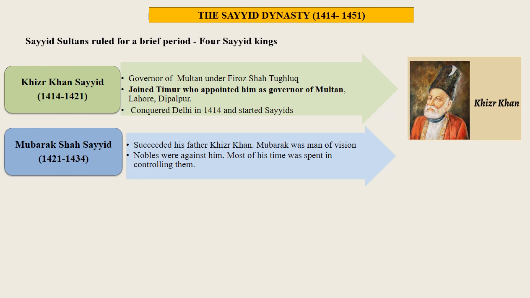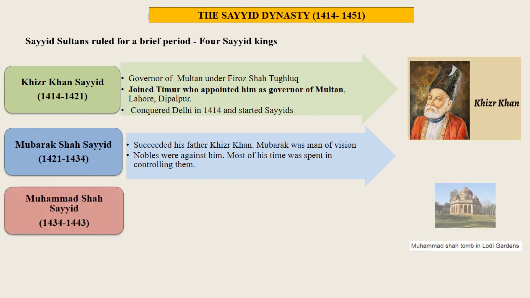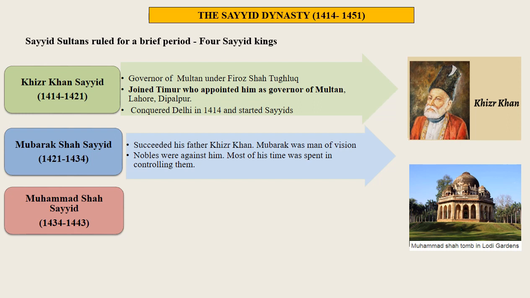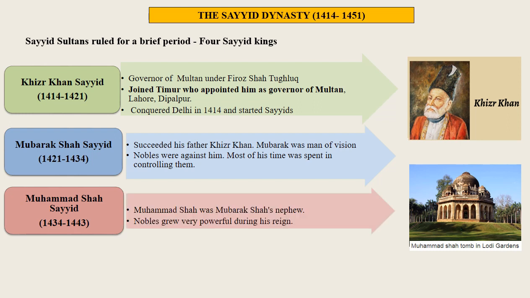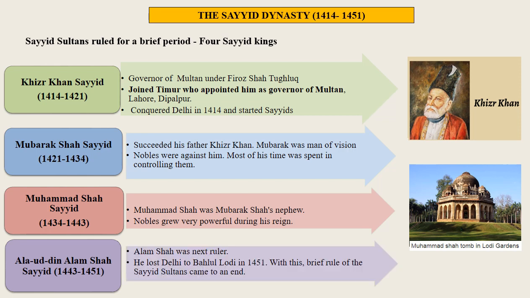Muhammad Shah Sayyid from 1434 to 1443. Muhammad Shah was Mubarak Shah's nephew. The nobles grew very powerful during his reign. Alauddin Alam Shah Sayyid from 1443 to 1451. Alam Shah was the next ruler. He lost Delhi to Bahlul Lodi in 1451. With this, the brief rule of Sayyid Sultans came to an end.